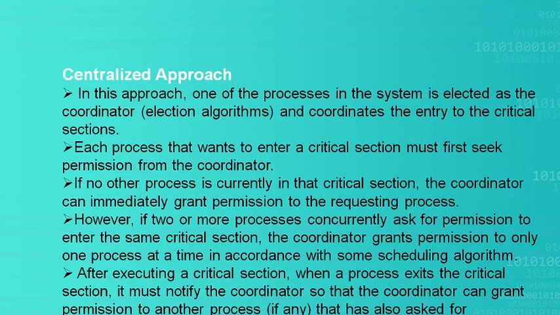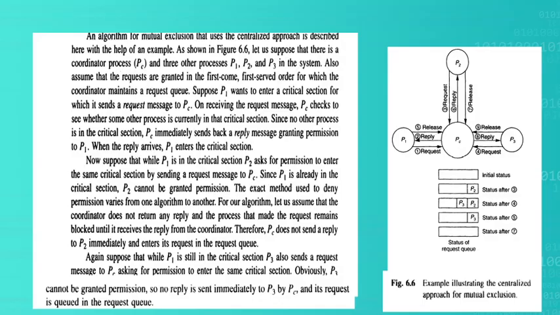So after getting permission from the coordinator, the process enters into the critical section, and after executing the critical section, it will exit from the critical section. While exiting, the process must notify the coordinator. Why? Because the coordinator can then grant permission to another process. So when exiting from the critical section, it is the responsibility of the process to notify the coordinator that I have completed my execution in the critical section.